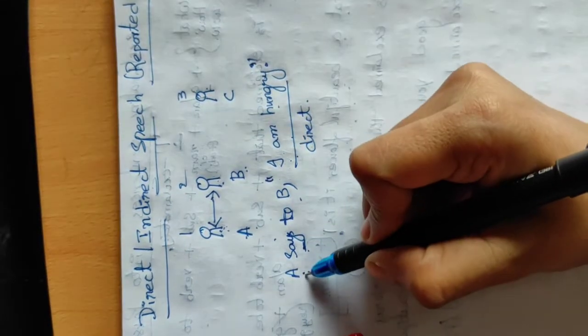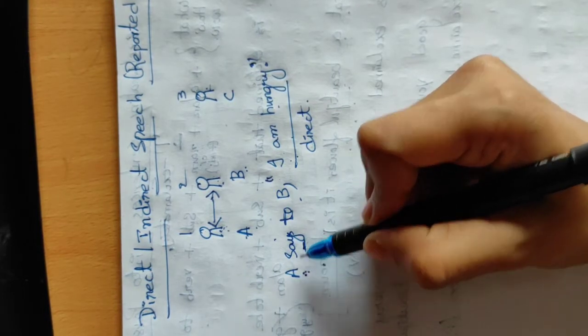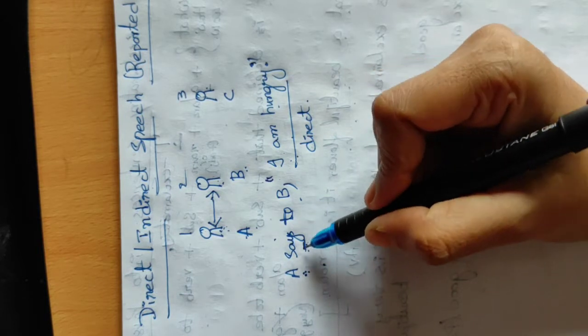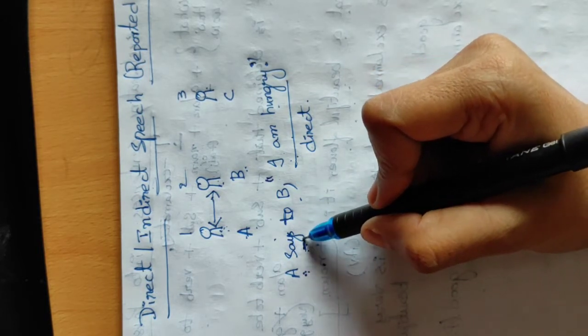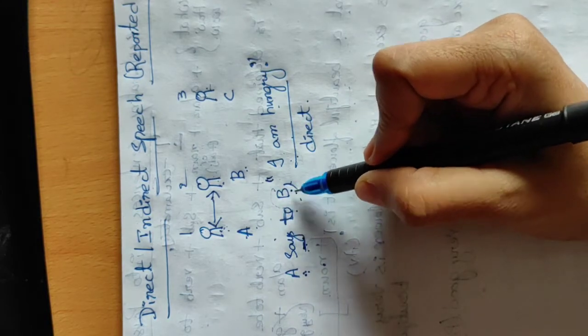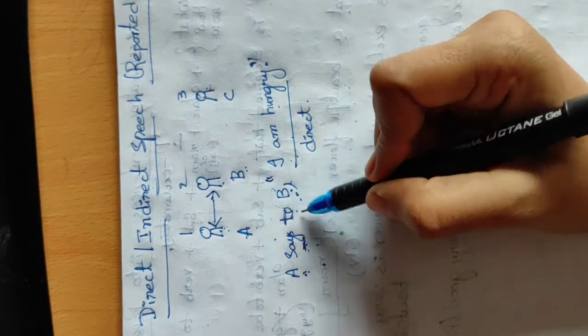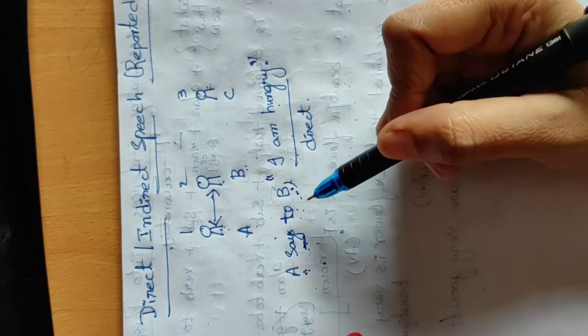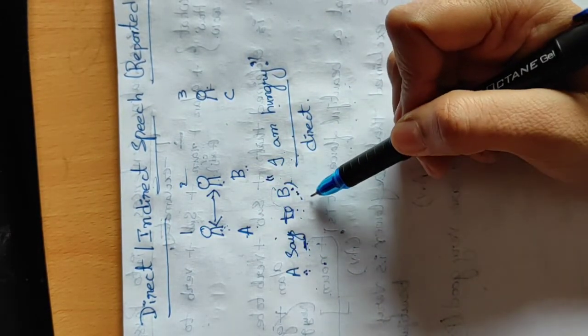First, what the first person, A, is telling, and how he is telling it, says, present tense or past tense. Present tense means we can say says, to whom? If we know the second person, we can put B, or a name, like Anil says to Sunil. I am just giving an example.